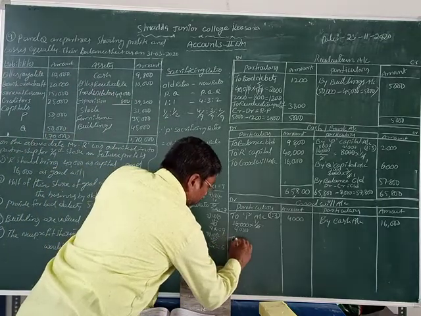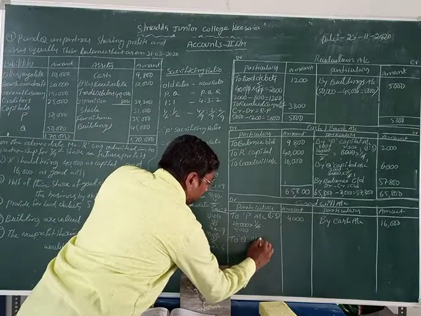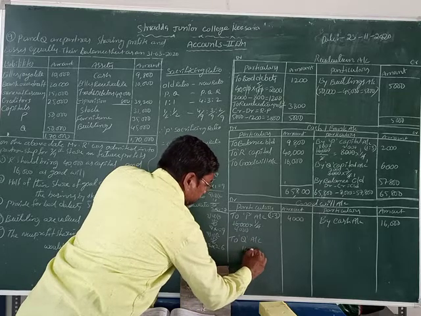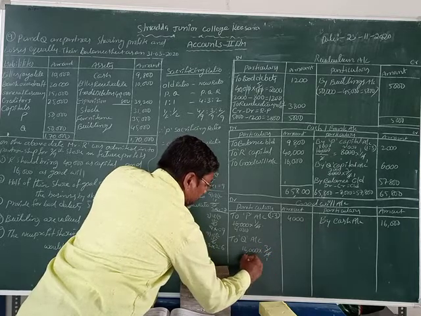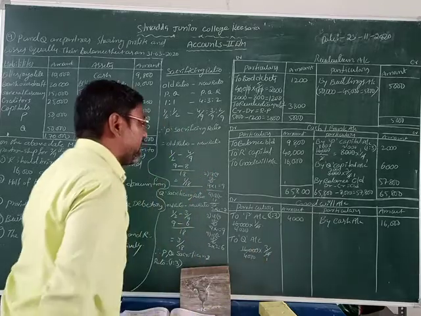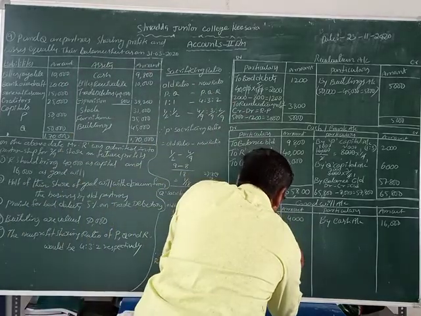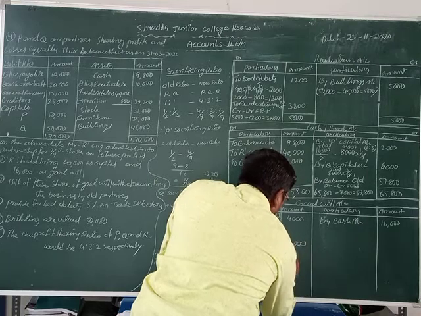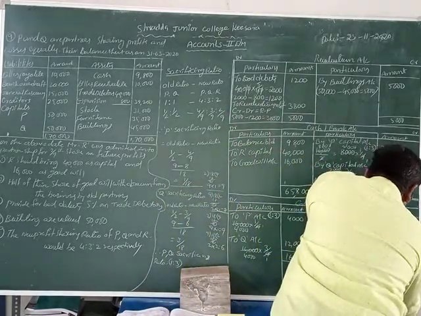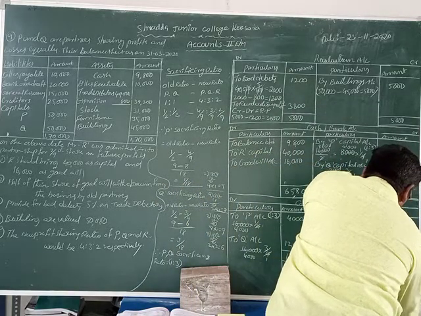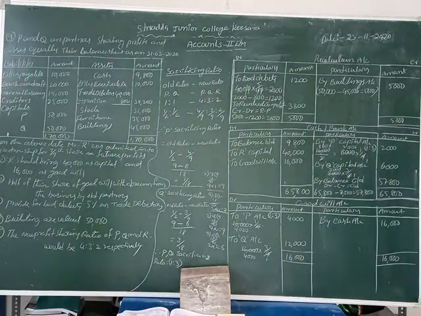Now next one is to Q account. The amount is 16,000 rupees into what is the Q ratio? 3/4. 4 ones are 4, 4 fours are 16, 4 threes are 12,000. Now Q's goodwill is 12,000. What is the total goodwill amount? 16,000 rupees on the debit side and 16,000 rupees on the credit side. This is the goodwill account, students. We distribute the goodwill by the sacrificing ratio.